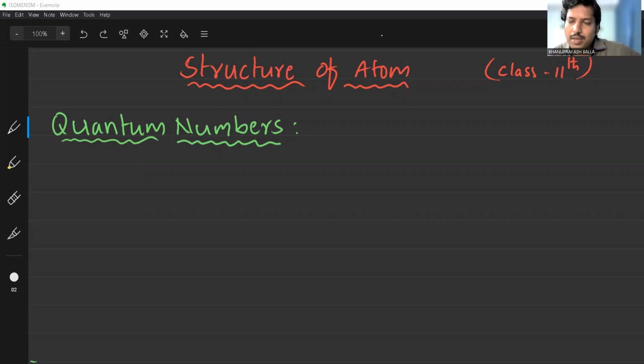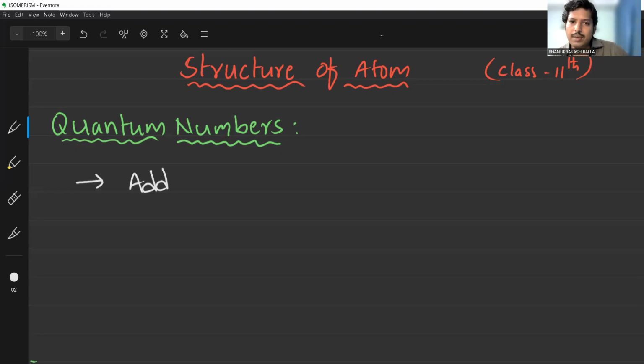Today, I want to have a brief discussion about the quantum number concept. The concept is present in atomic structure. First of all, I want to discuss the main importance of the quantum number. With the help of the quantum numbers, we can find out the exact position of the electron present in the atom. Simply, I can say that with the help of the quantum numbers, the address of the electron can be found out.